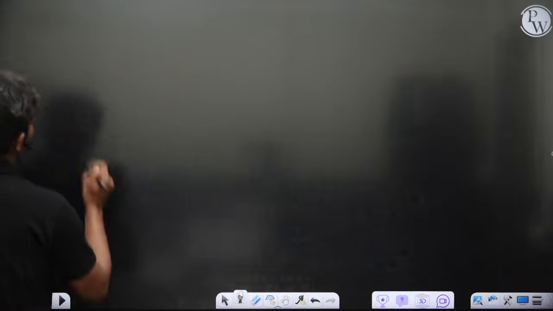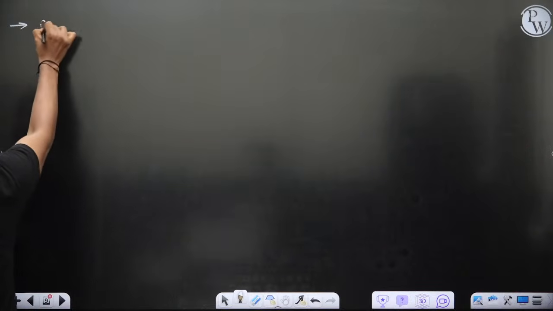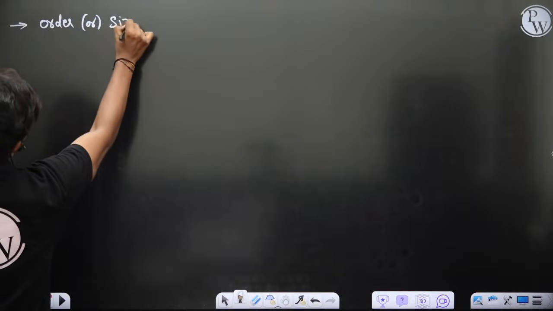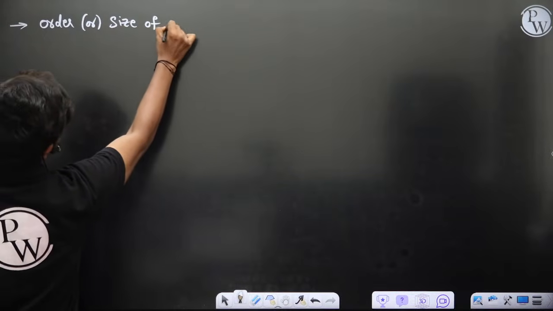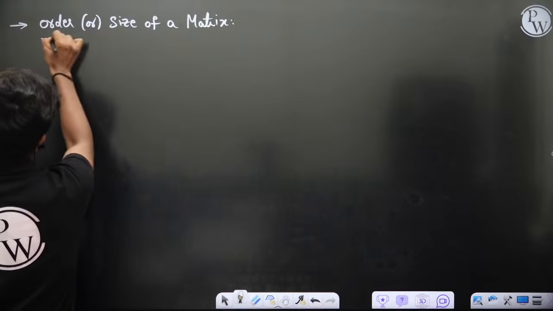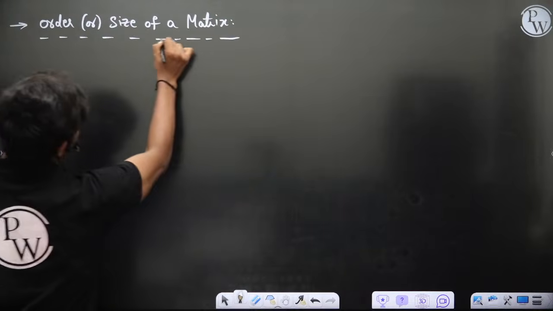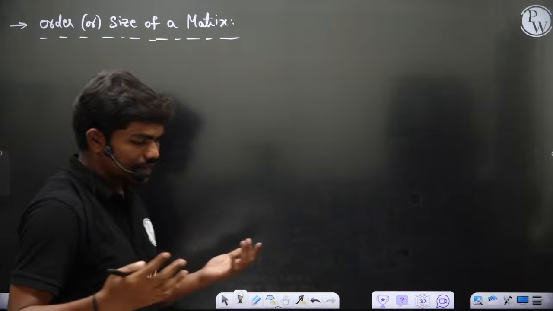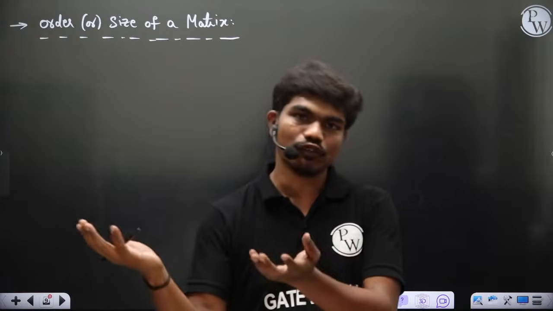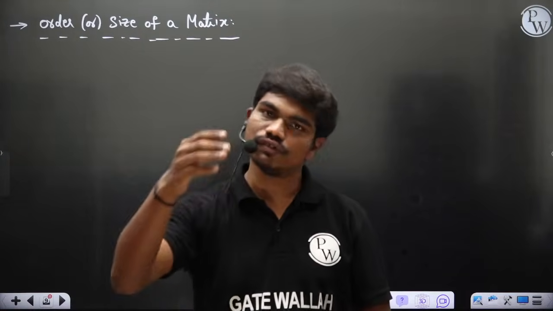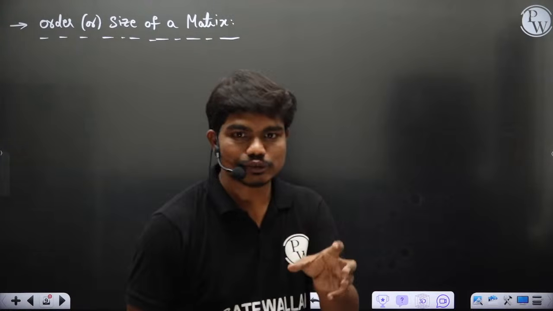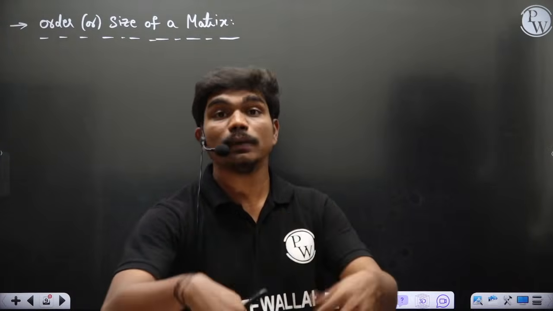Okay, then let's see order or size of a matrix. Looking at these definitions, please don't feel I'll teach only these definitions. We'll go to advanced things, but I want to start from 0. Order or size of a matrix: in every matrix there are some finite number of horizontal rows and some finite number of vertical columns. This number of horizontal rows and vertical columns decides the total number of operations on that matrix.